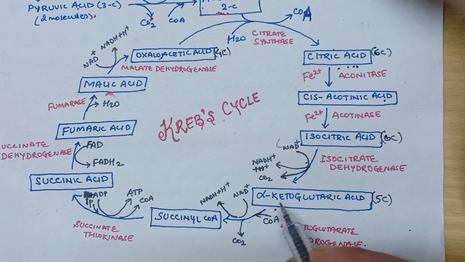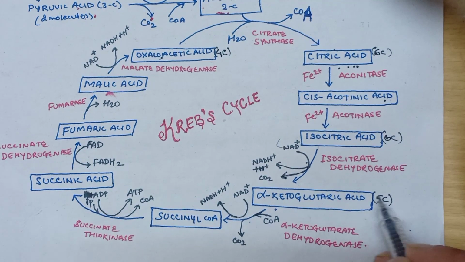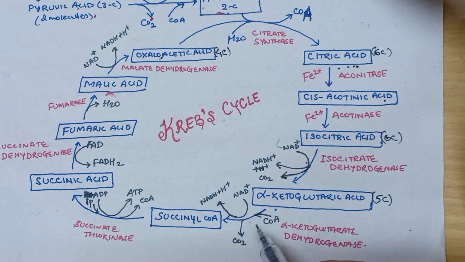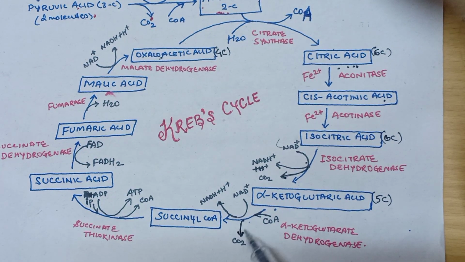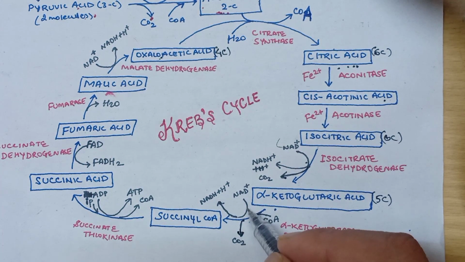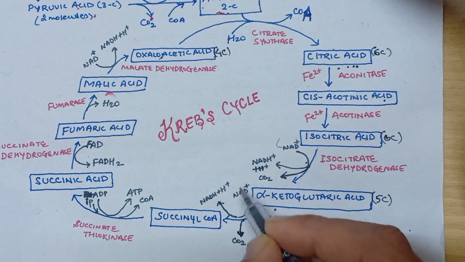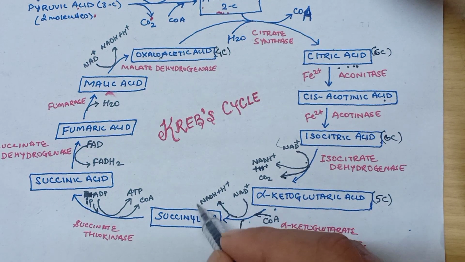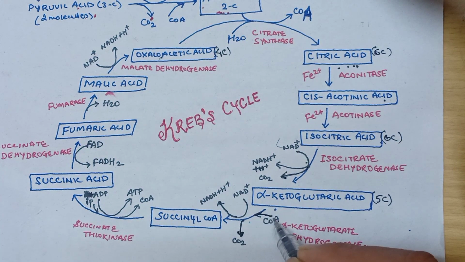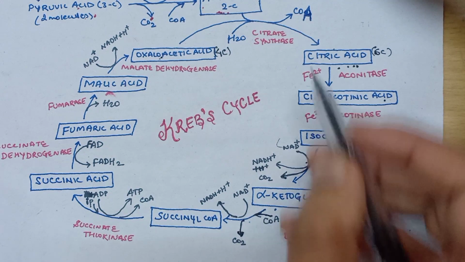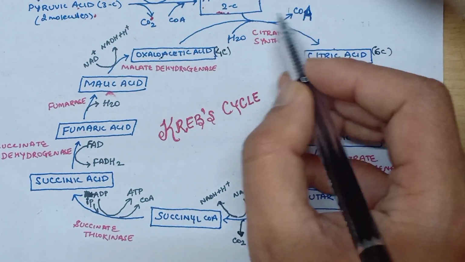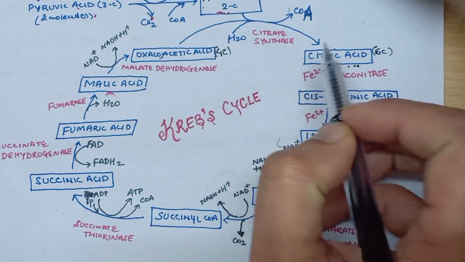Now alpha ketoglutaric acid, which is a 5 carbon compound, will again undergo dehydrogenation and decarboxylation by removing another molecule of carbon dioxide, and subsequently there will be removal of hydrogen, which will be taken up by NAD+ and will get converted into NADH plus H+, and there will be addition of coenzyme A. This coenzyme A was removed during the conversion of acetyl coenzyme A to citric acid.